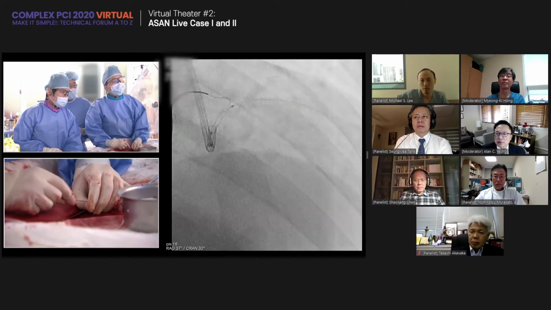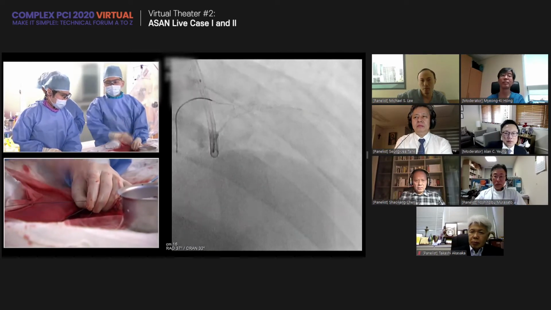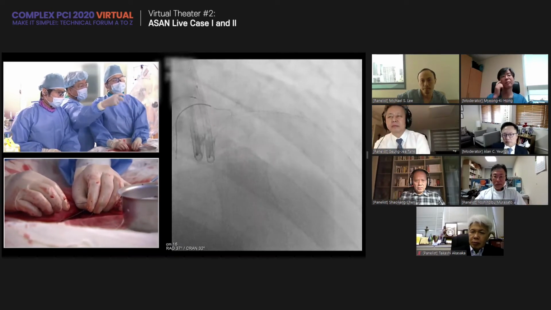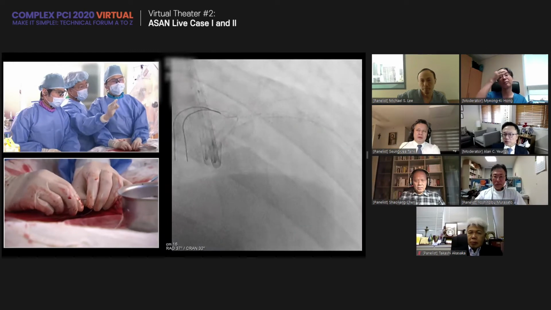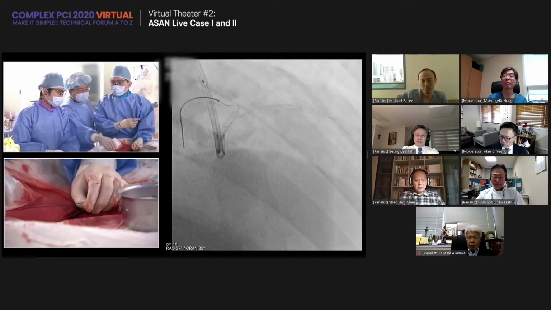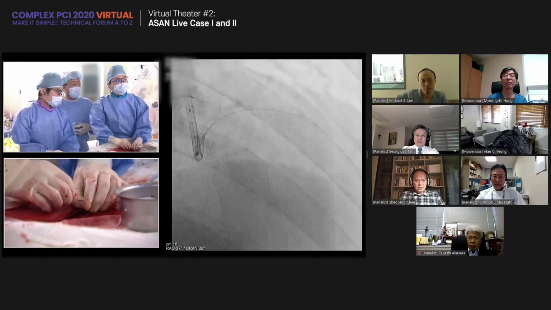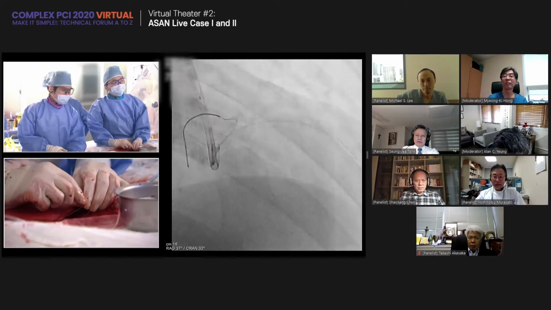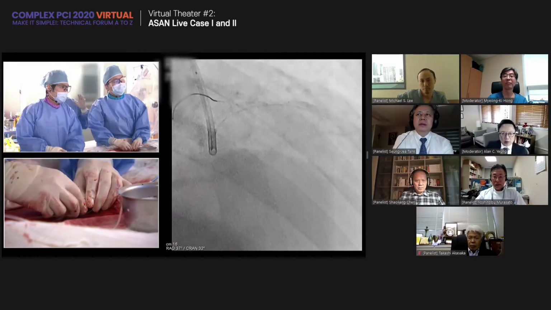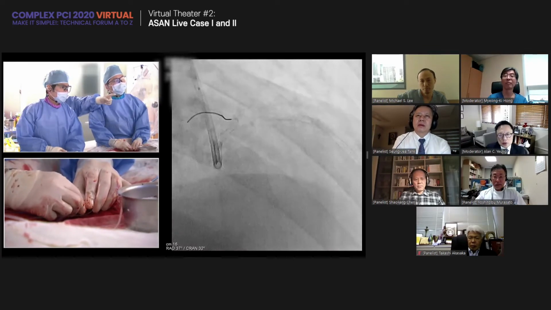Before that, I will remove the circumflex wire. There is some discrepancy between the ostial part of the guide and the stent, so you have to dilate force at the main area. Test. The circumflex opening is very good. There are some problems with the distal part.